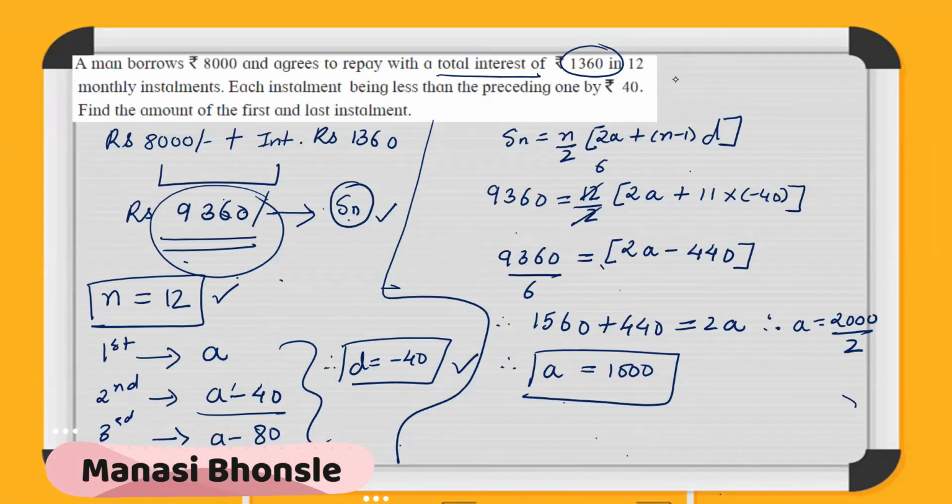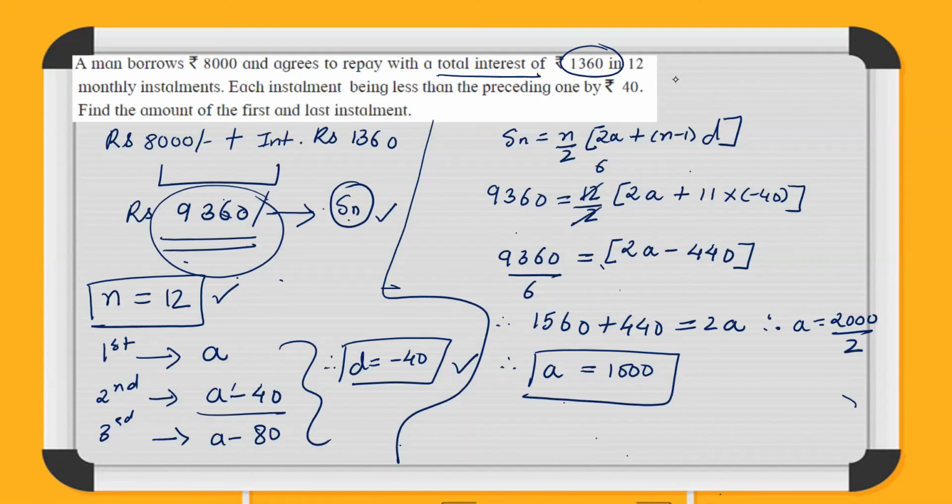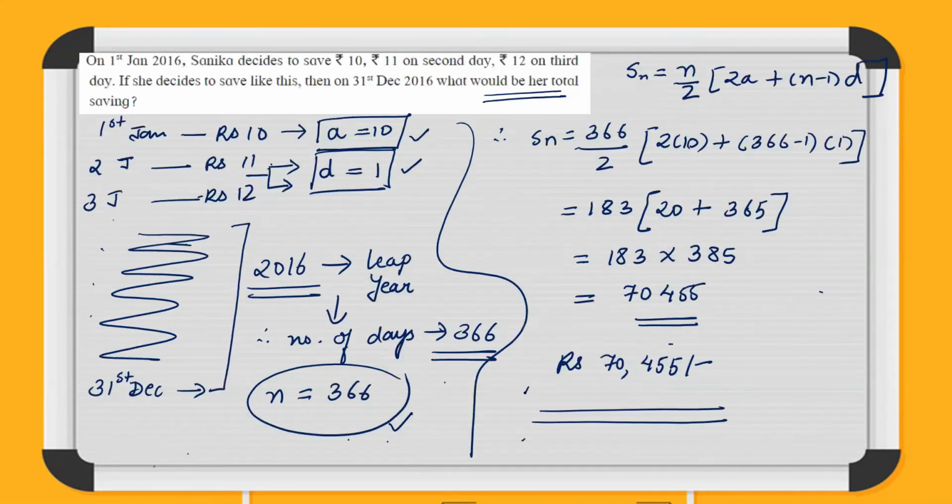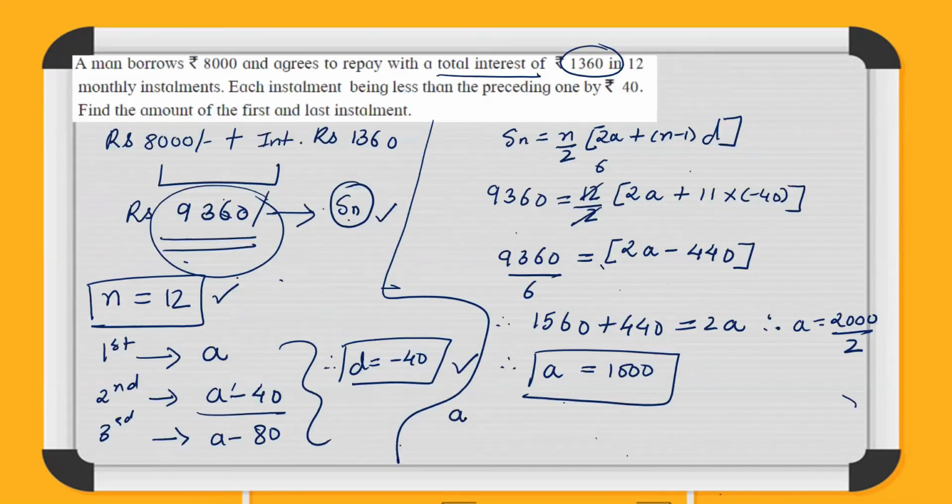That means the person started by paying rupees 1000 in the first month, rupees 40 less, that means 960 in the second month, 920 in the third month, and so on. Now we need to calculate the first and the last installment. So the last installment will be, let's say, A12. A12 is A plus 11D.